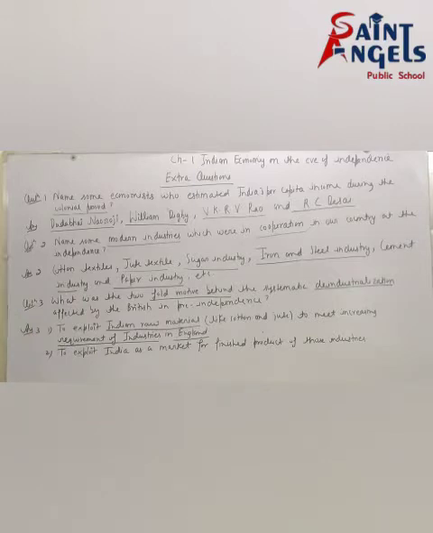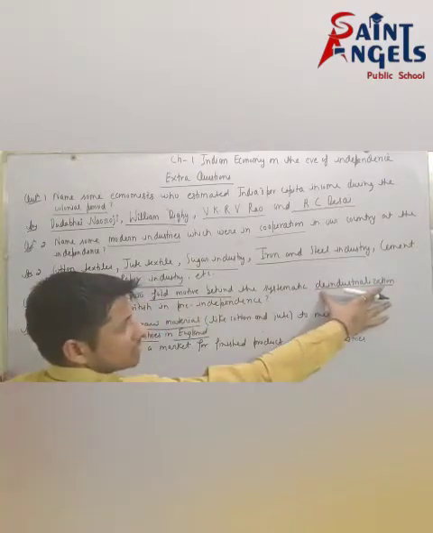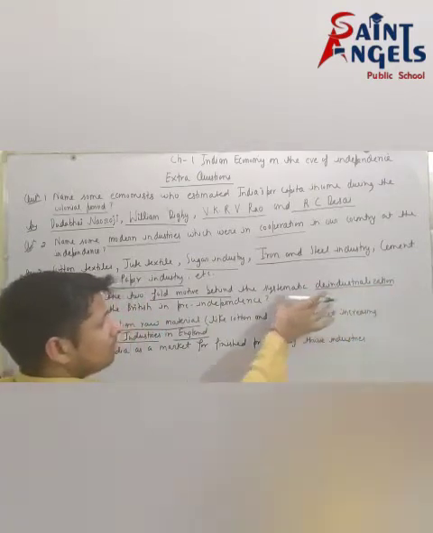What was the twofold motive of deindustrialization before independence?